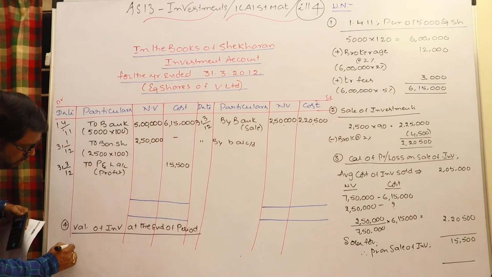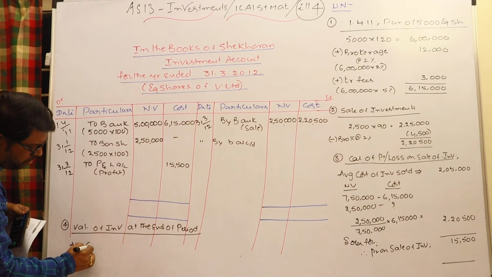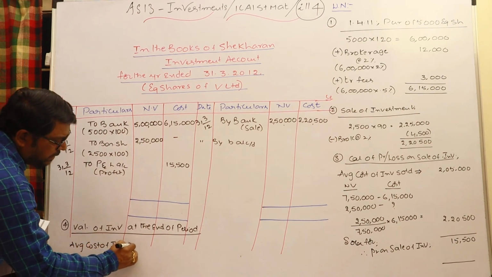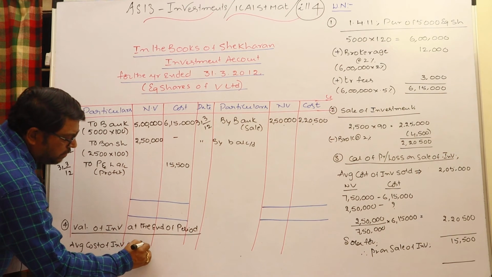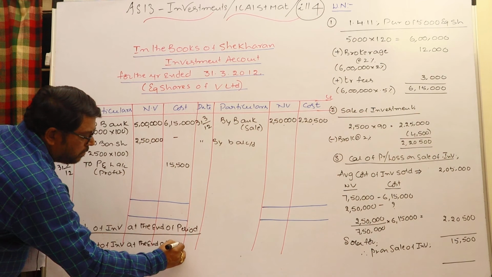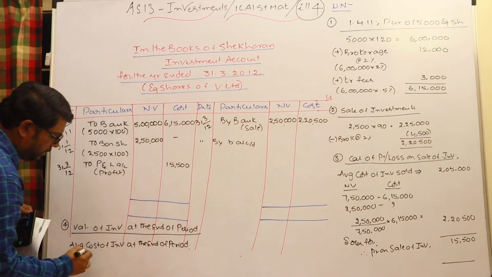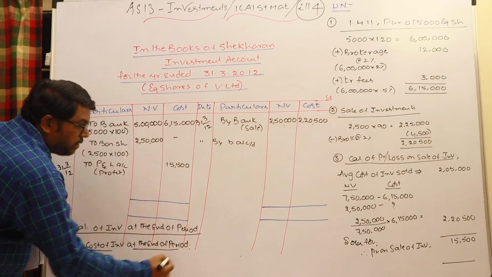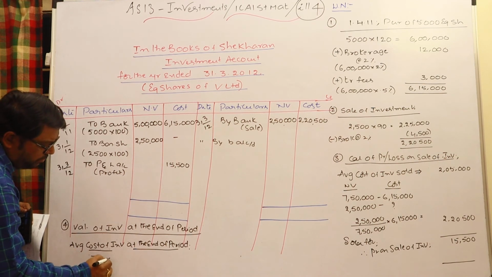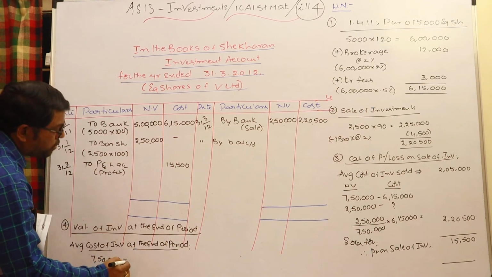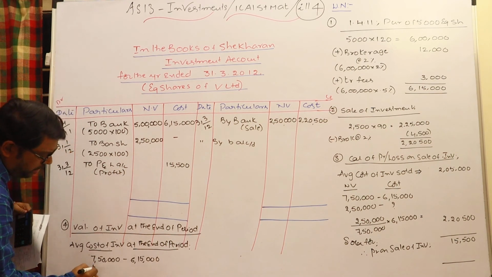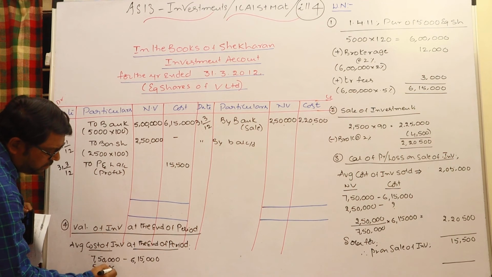Let us first find the average cost of investments at the end of the period. So very clearly, 7,50,000 total investments, for which cost incurred is 6,15,000. Right now with us 5 lakh is left as a balance.